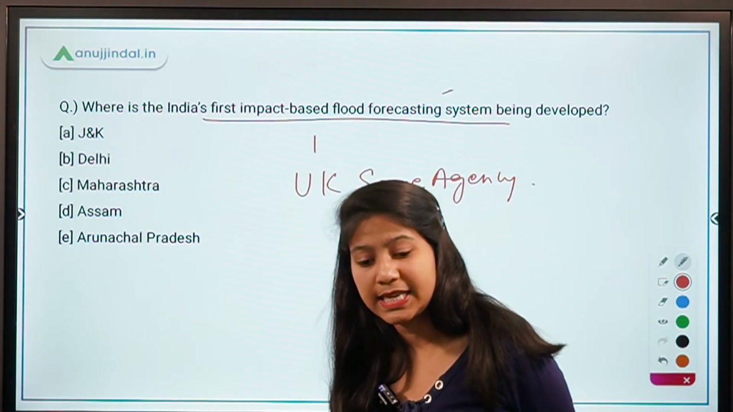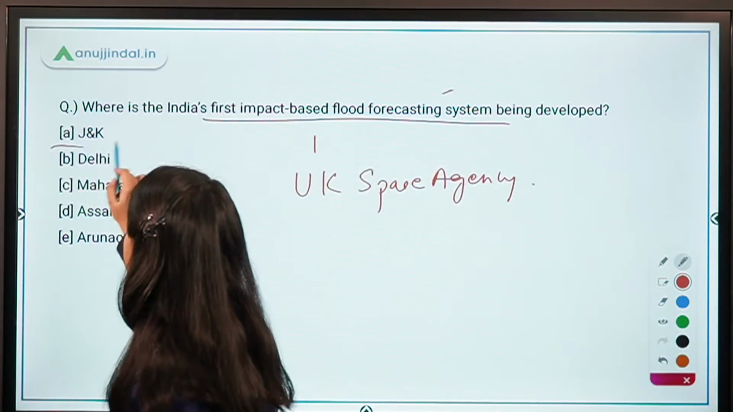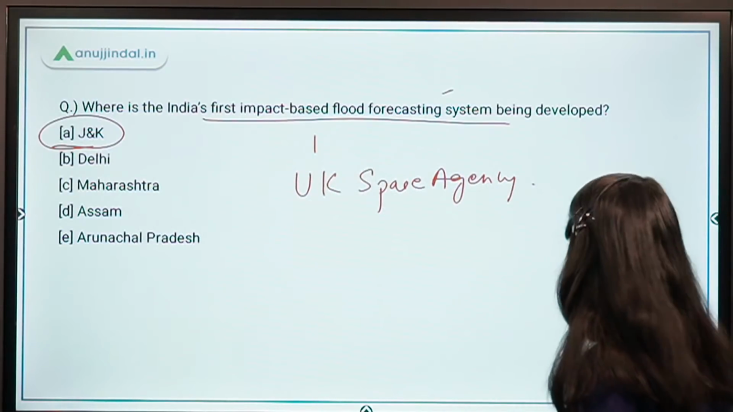Absolutely right guys, those who are saying Assam are not right. It's Jammu and Kashmir, impact-based flood forecasting system.